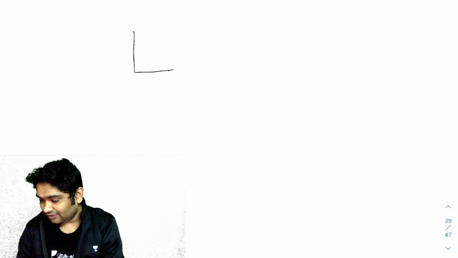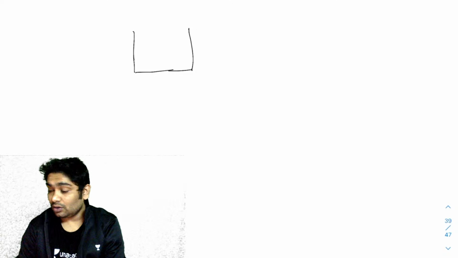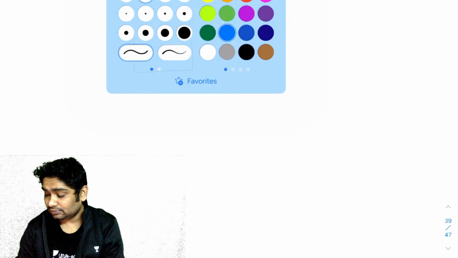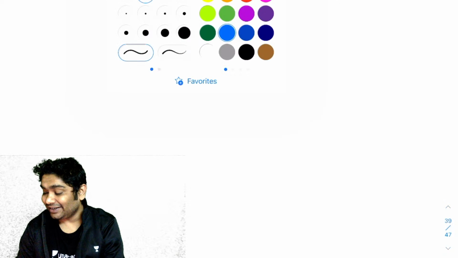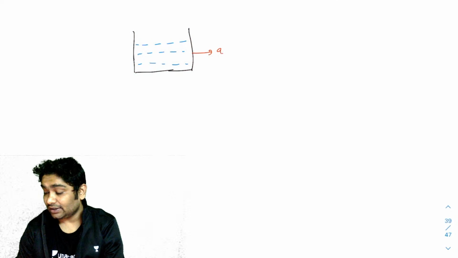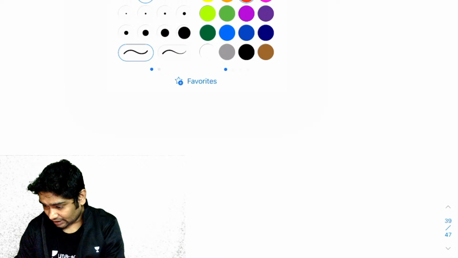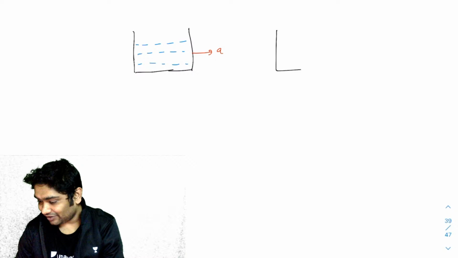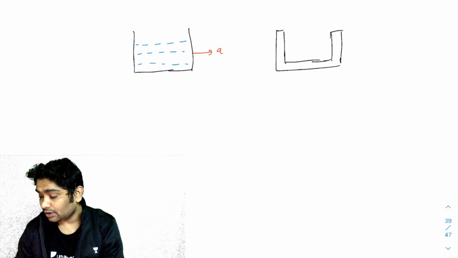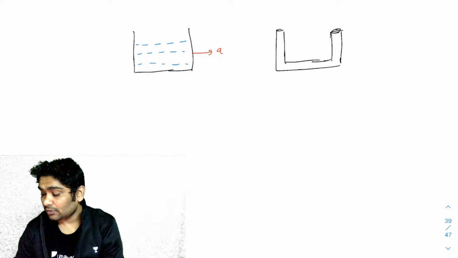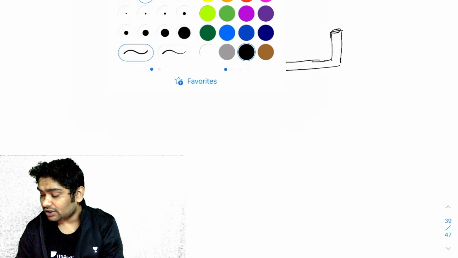Okay, so let's consider two situations. In one, you have a complete vessel, and this has some water. This is being accelerated. And next, instead of this, you have this kind of a vessel, and again this also has water, just like this.